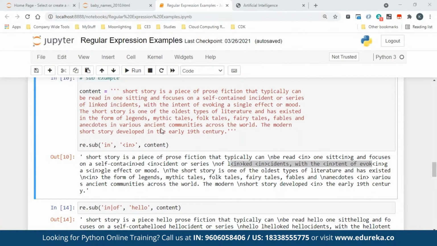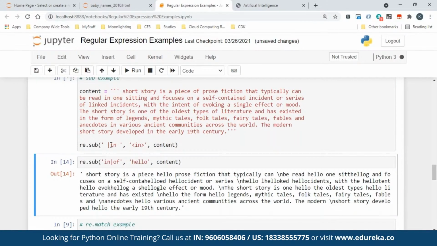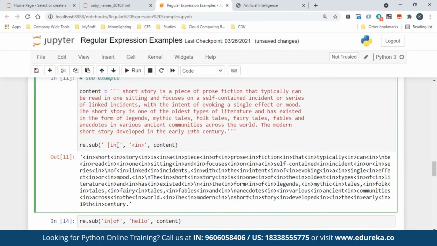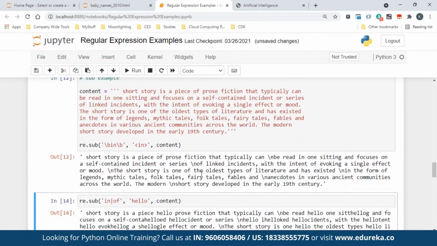Okay, how to replace a particular in. When you say particular in, you should know about that particular in. So when you're talking about only in, do we have one in this example at least? Yeah, we have. So now you see it is trying to do everywhere. There is something called boundaries. Let me put the boundaries here. Now you see it is replacing only the particular in.